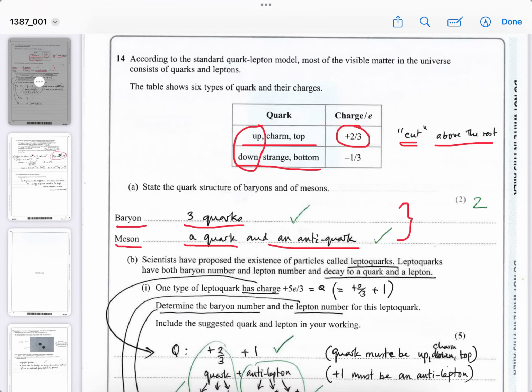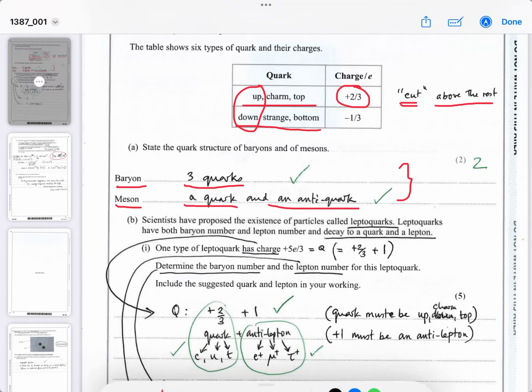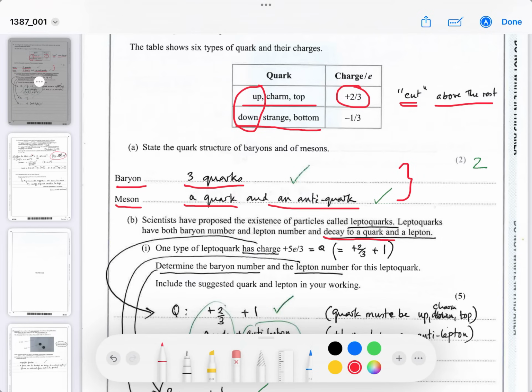It then says scientists have proposed the existence of particles called leptoquarks. I'm not so sure about that. Leptoquarks have both baryon number and lepton number and decay into a quark and a lepton.